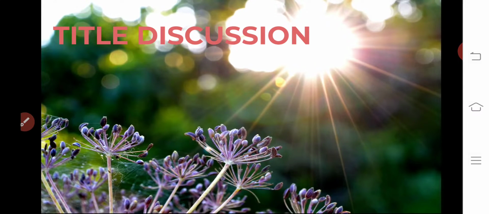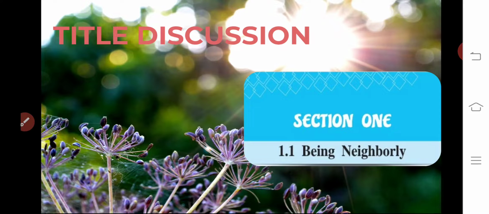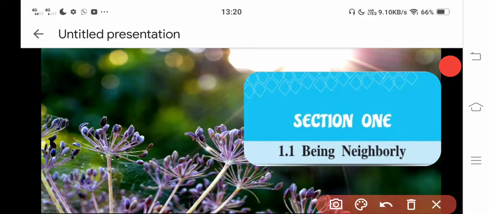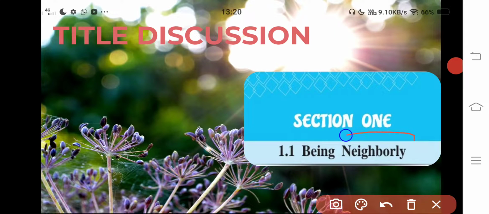So in the title discussion, what are we going to see? We will talk about 1.1's title, Being Neighborly. Here you could find this particular word neighborly, and there is no spelling mistake in it. As you can see, it is spelled BORLY, but there is no spelling mistake in that. Let me tell you what kind of analysis or discussion would be done on the word neighborly.